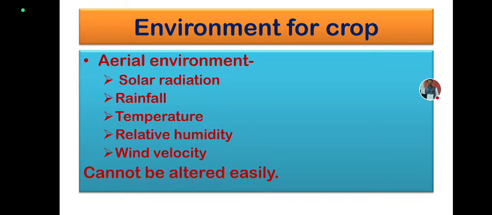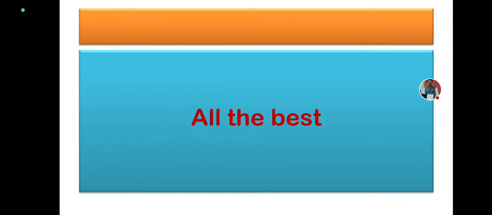If we are to alter it, we have to incur too much expense, for example in protected cultivation of crops such as greenhouses and polyhouses. So the aerial environment is the one which cannot be altered easily. So the environment of the crop is the soil environment and the aerial environment. So all the best.